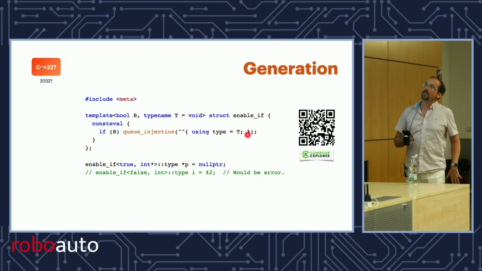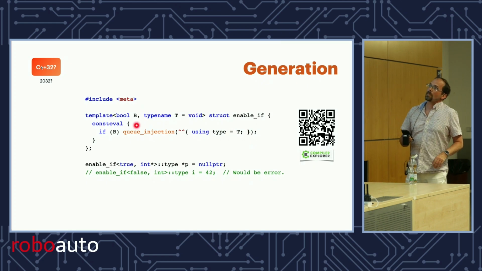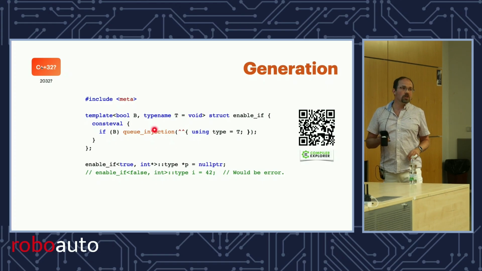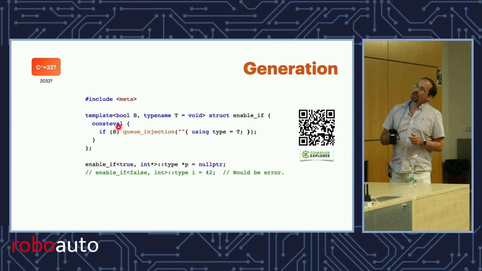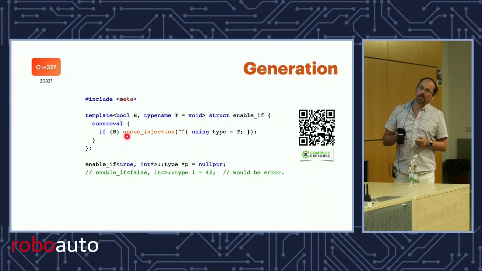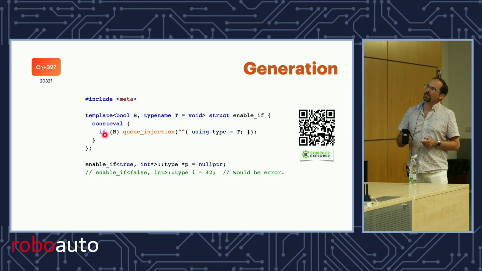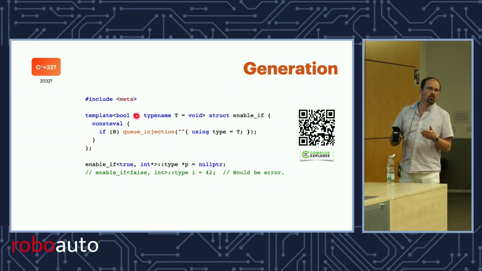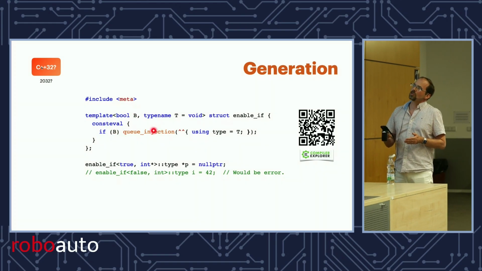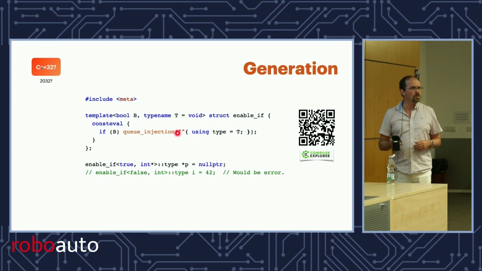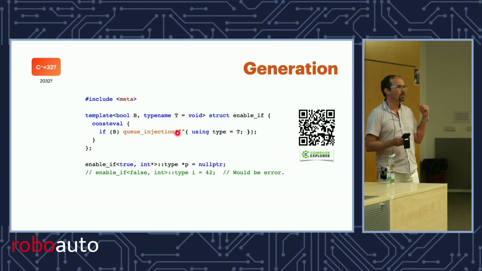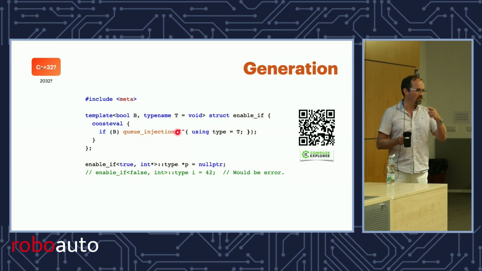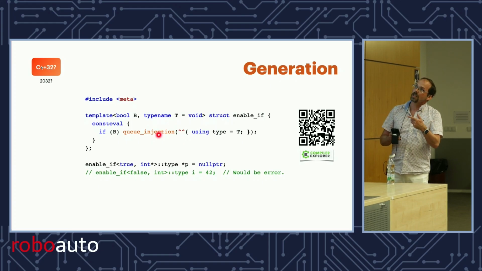It just sticks it on the side. And then if you give it to a function like queue_injection, remember a consteval block, the compiler will parse all this, and then it will evaluate the statements in it. So it will see, okay, well, if B, and let's assume B is true, then it will execute queue_injection. And injection will say, take these tokens, and the next time the parser gets to run again, because right now it's not the parser, it's the evaluator, right? It's a constant evaluator that evaluates this.